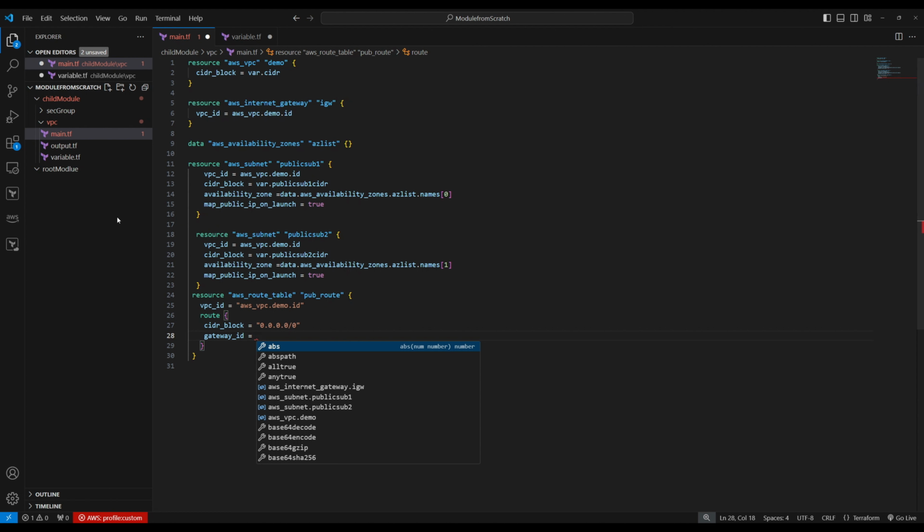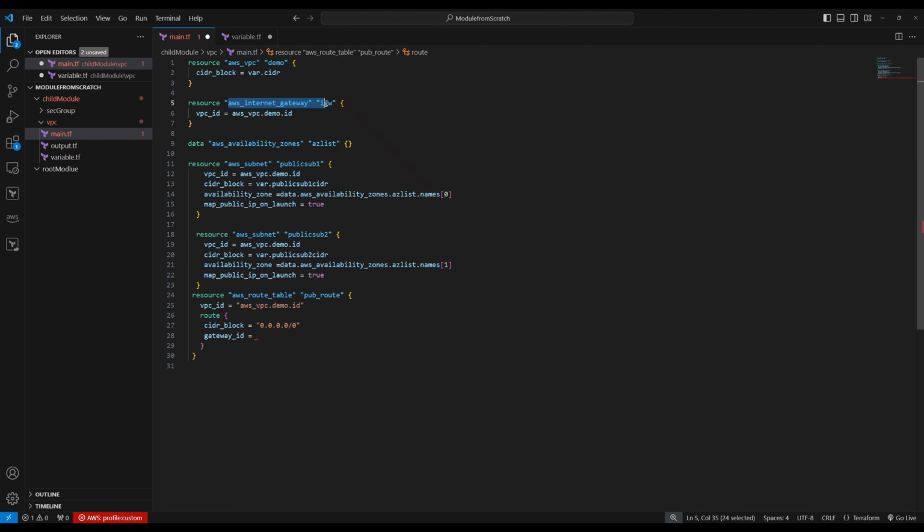So internet gateway ID is this one. Copy, paste, dot aws, we need the ID of that gateway, right? So we created the internet gateway. Let's go here. Okay. So we have the route table created.